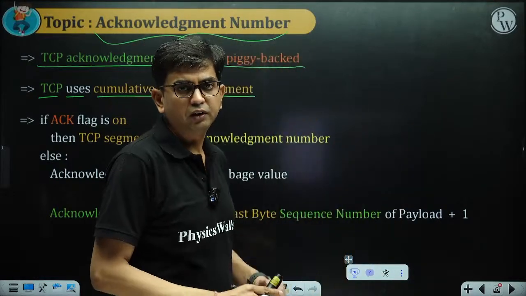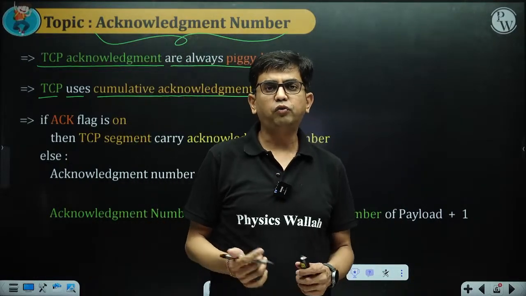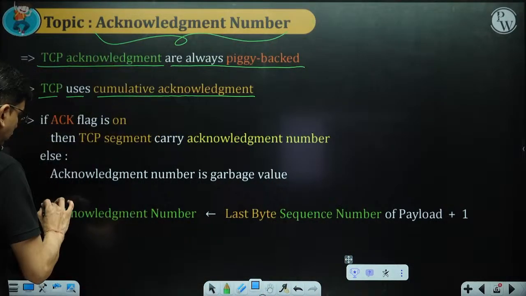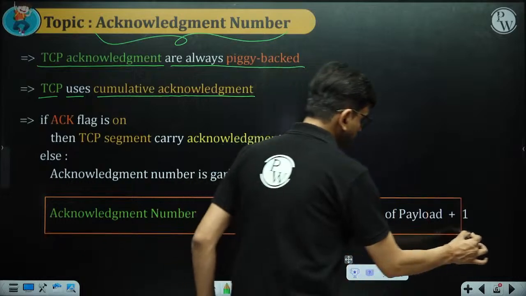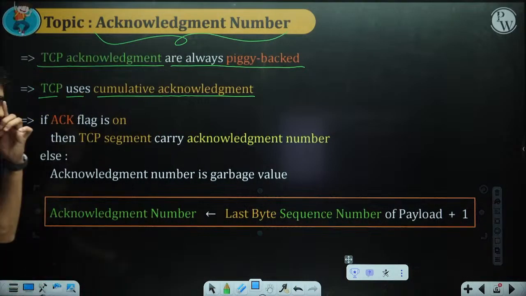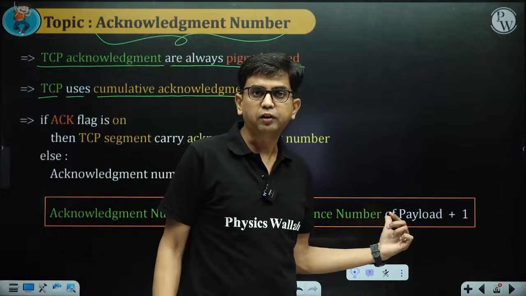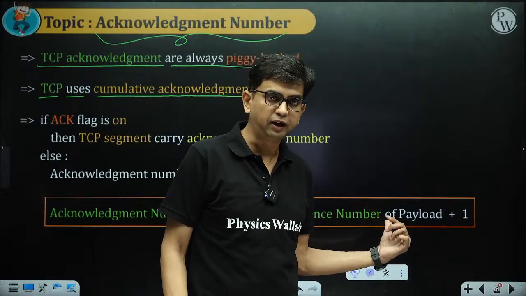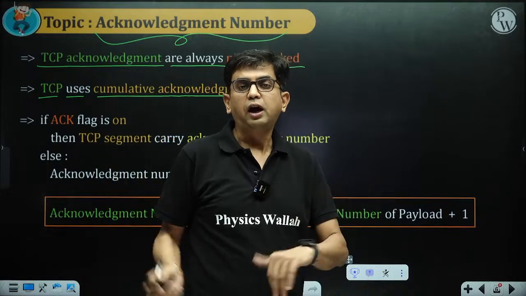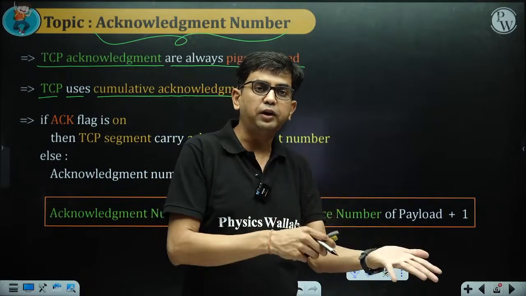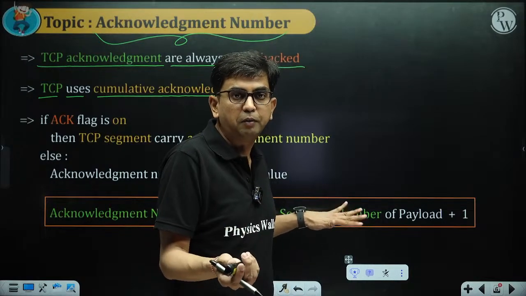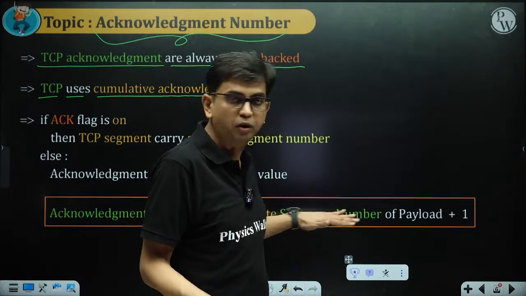So we have seen yesterday's example. What is the receiver always putting in the acknowledgement number? Whatever segment is received by the receiver, that segment's first byte sequence number is written in the header. Accordingly, can we evaluate the last byte sequence number of that payload?